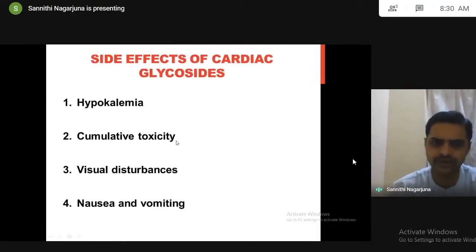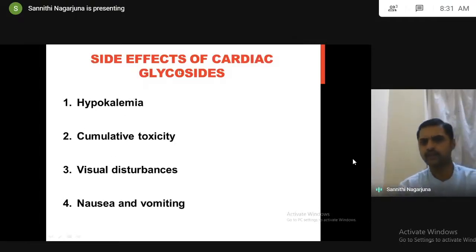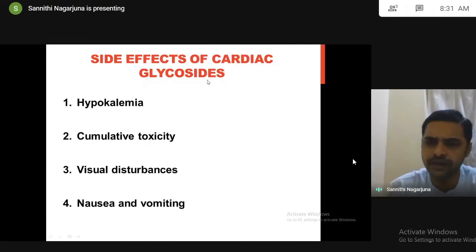Next is cumulative toxicity. Cumulative toxicity means the drugs produce toxicity due to accumulation of the drug inside the body. Why are they accumulated? Cardiac glycosides are highly plasma protein bound drugs. They have a duration of action of nearly 3 to 5 days. They bind strongly to plasma protein and accumulate inside the body. That's why it is called cumulative toxicity. They produce visual disturbances, nausea, and vomiting.